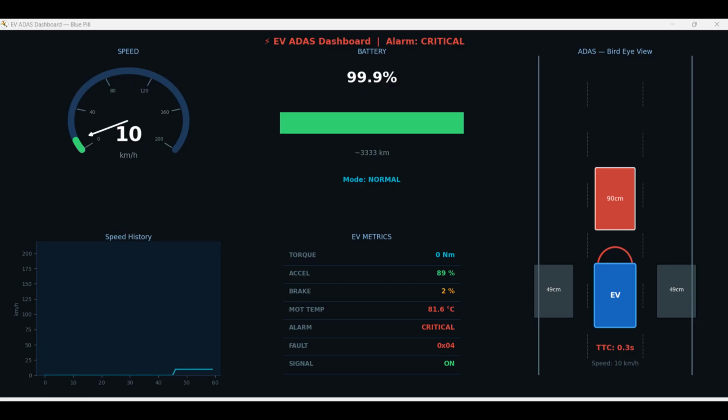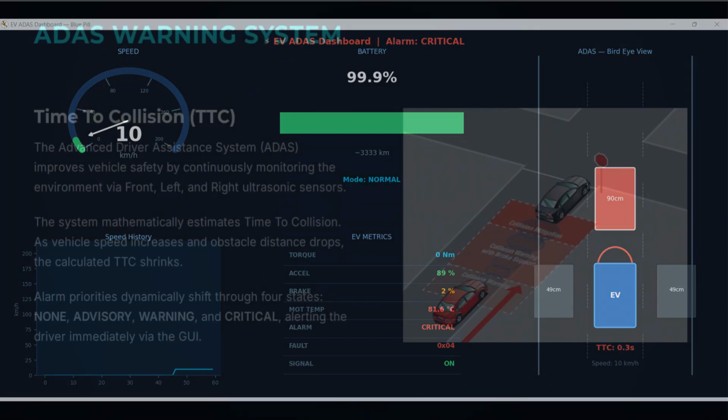The speed graph continuously stores previous speed values and displays speed variation over time. The bird's eye view section represents the surroundings of the vehicle: the front obstacle, right obstacle, vehicle position, distance values, and time to collision. Time to collision means the estimated time before the vehicle reaches the front obstacle. As obstacle distance decreases or vehicle speed increases, time to collision becomes smaller. Alarm changes according to system condition. The conditions are none, advisory, warning, or critical.